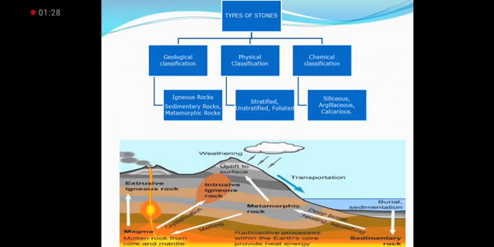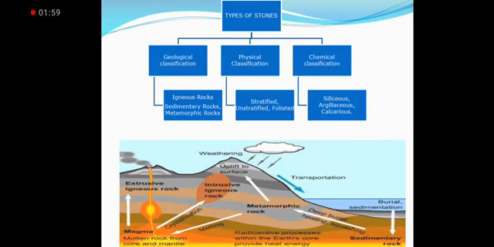Next, we have physical classification, meaning according to its texture: stratified, unstratified, and foliated. Next is chemical classification, meaning according to the chemical composition how rock is classified: siliceous rock, argillaceous rock, and calcareous rock.